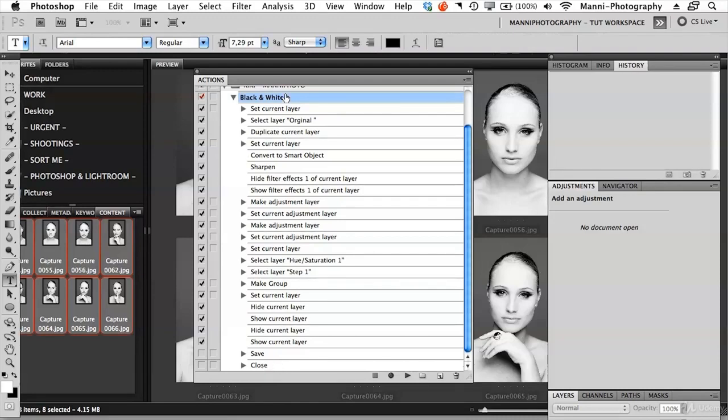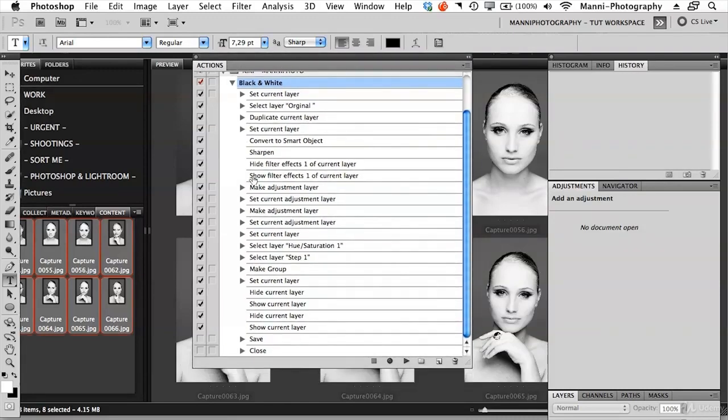Now, when you're doing your action and you have in your action this recorded save and close, please untick this box here in the front, because otherwise your image processing won't work. It will give you a failure. So if you have an action where you have another action in your action called save or close, you will have to uncheck these, otherwise you will get an error.